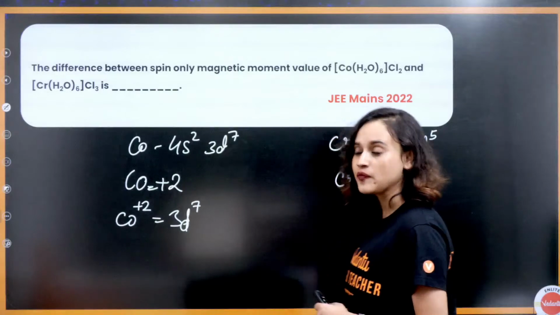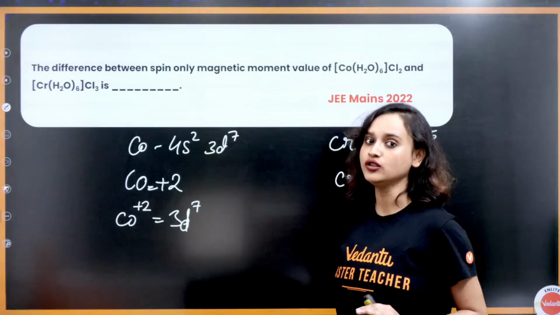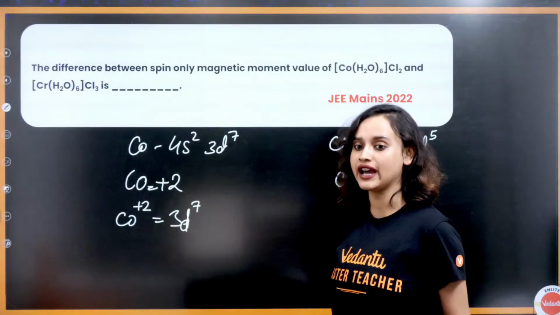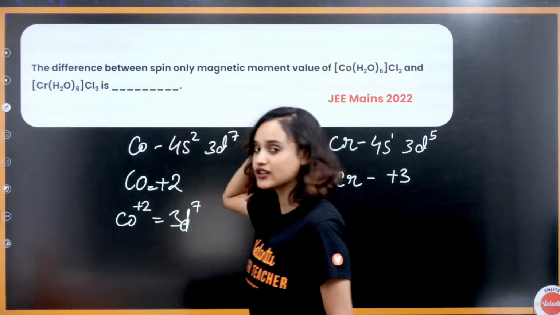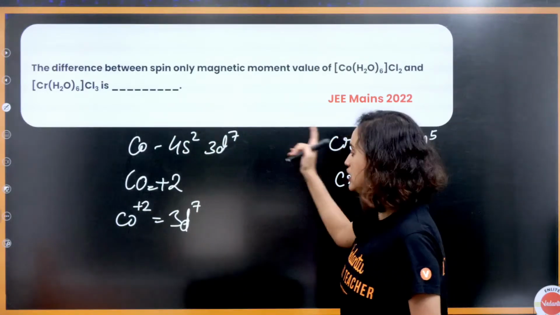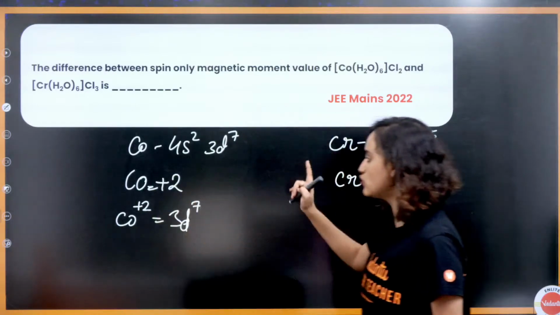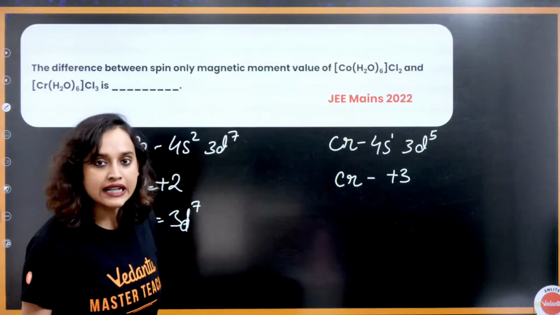Anyway, chalo, moving on. Now, can you find the oxidation state for this? H2O is also a neutral ligand, okay? So, can you find the oxidation state now? You will see that cobalt is +2, chromium is at +3, okay?